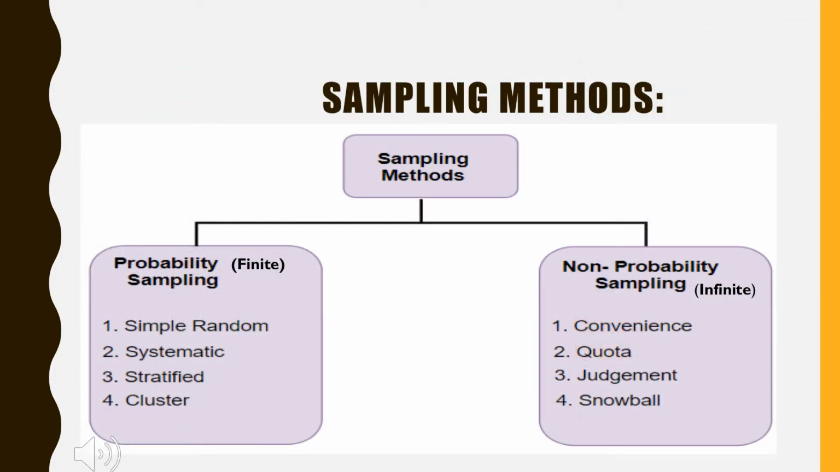Sampling methods are broadly classified into two types, probability sampling and non-probability sampling. Probability sampling includes simple random sampling, systematic sampling, stratified sampling and cluster sampling. Whereas non-probability sampling includes convenience sampling, quota sampling, judgment sampling and snowball sampling.